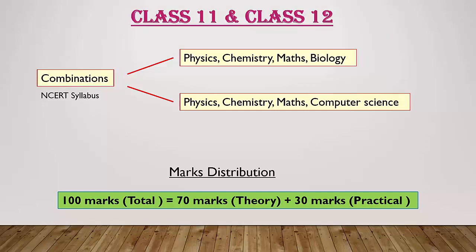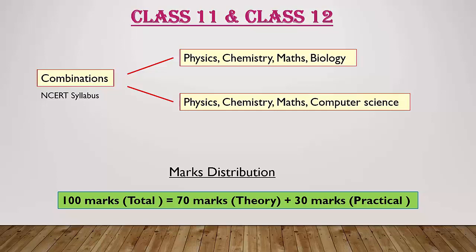With that, it is very important to choose the languages. English is compulsory, but here you can choose either Kannada or Hindi. So if you are very strong in Kannada language, then you can go for Kannada. Or if you are strong at Hindi language, then you can choose Hindi. English is mandatory, right? Then here you are getting either biology or computer science combination, right? So this is the picture of the PU board examination pattern, syllabus and the combination, which you have to select before getting admission to class 11 and class 12.